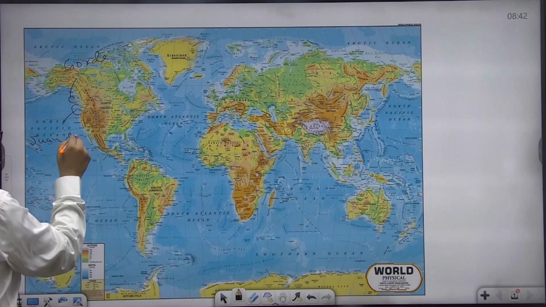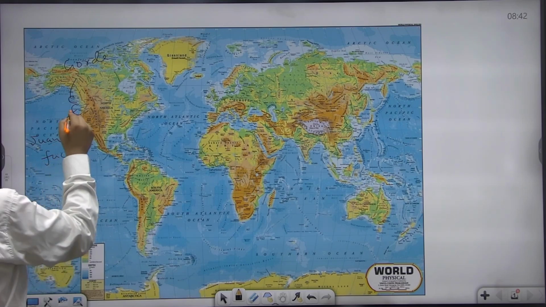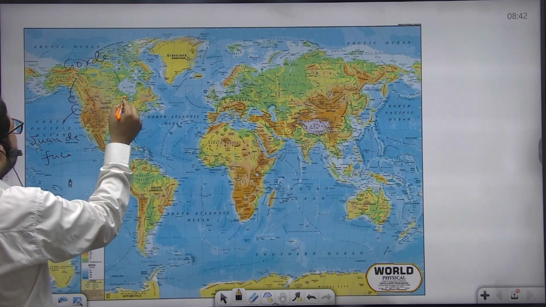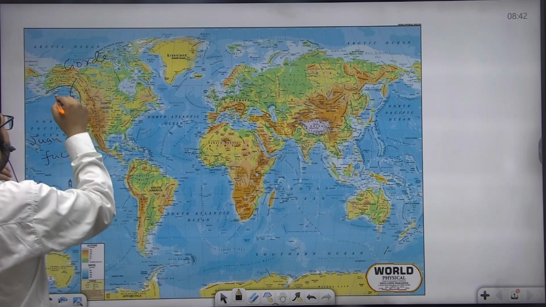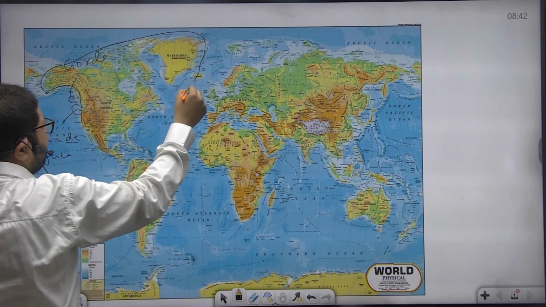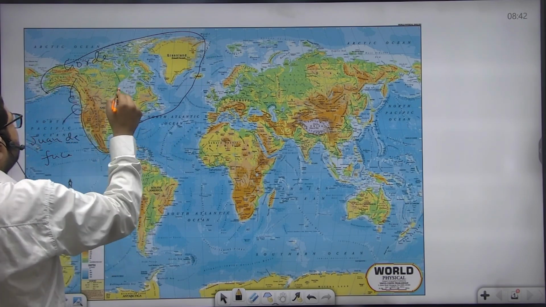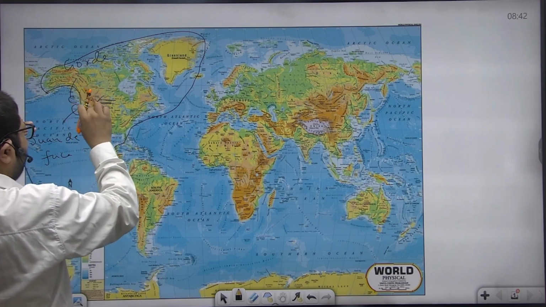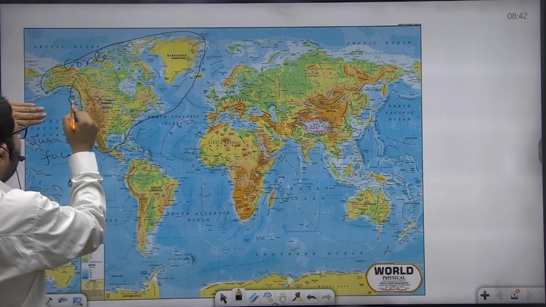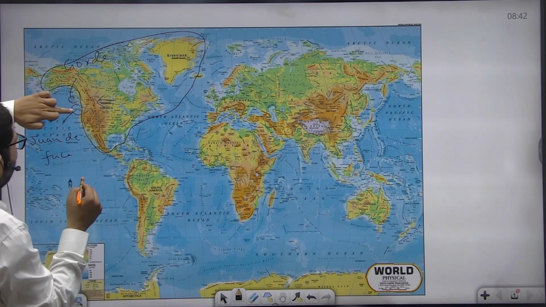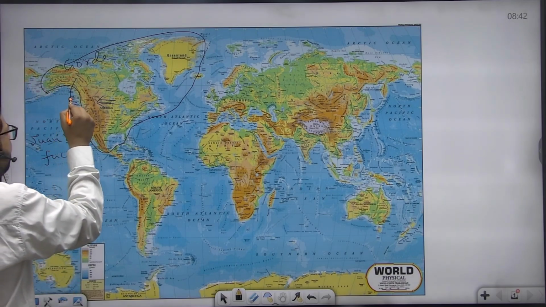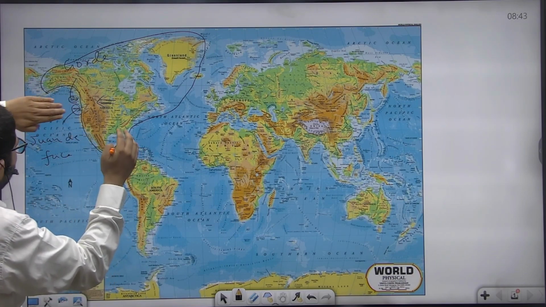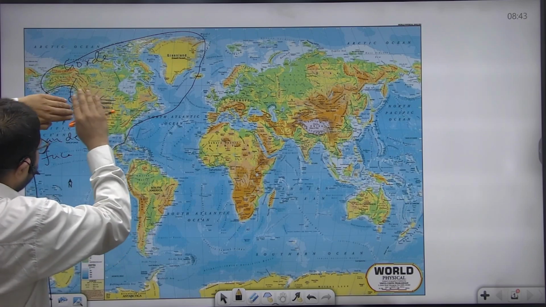Juan de Fuca plate. These two are small oceanic plates which are getting subducted below this North American plate. This entire is North American plate. This North American plate is moving westward. The western part of North American plate is continental, and these two small oceanic plates are subducting below North American plate. Gorda plate and Juan de Fuca plate are subducting below North American plate.